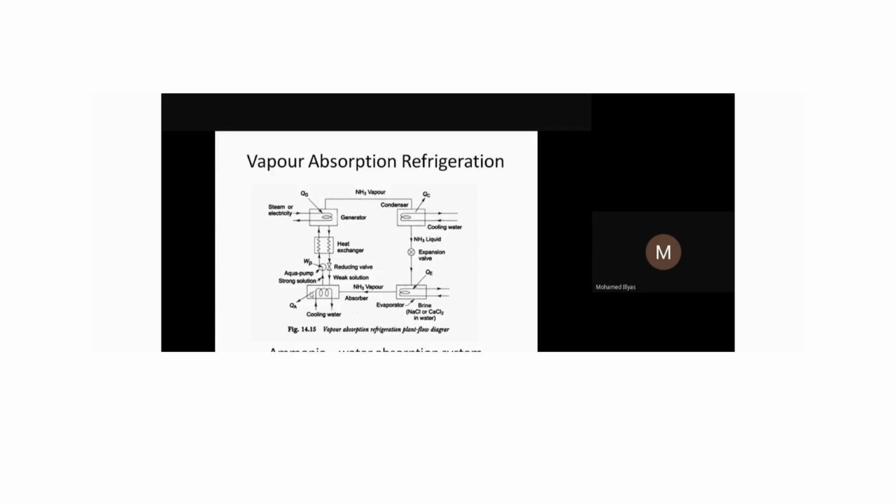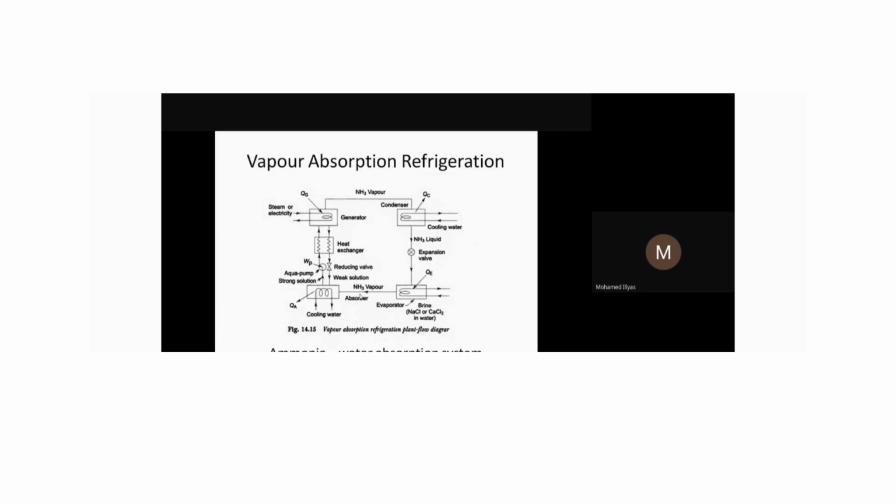Inside the absorber, you'll have water. Why do we use this water and ammonia combination? Water and ammonia have very good affinity. That means the water will easily absorb and mix with the ammonia. That's why we use this water and ammonia mixture.